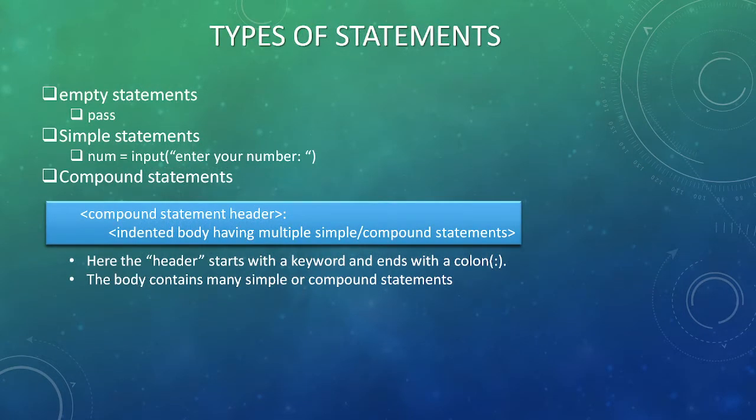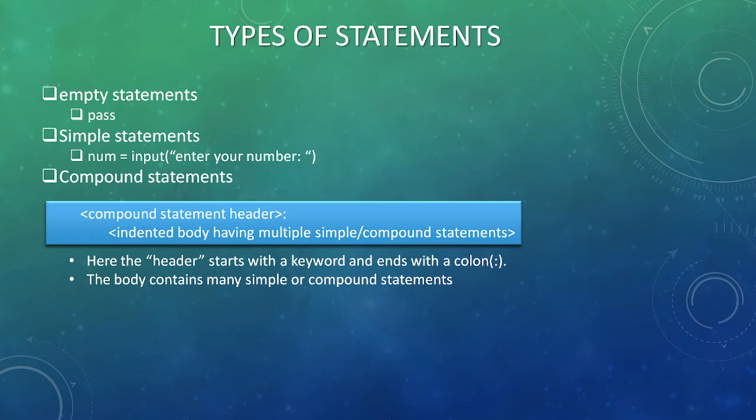There are three types of statements in Python. The first kind is empty statement. Empty statement means the program does nothing, but the flow passes without any error and the program will show no output. This is the pass statement.